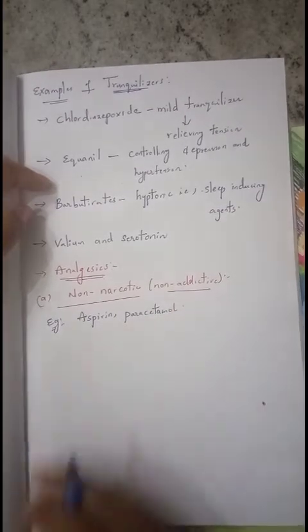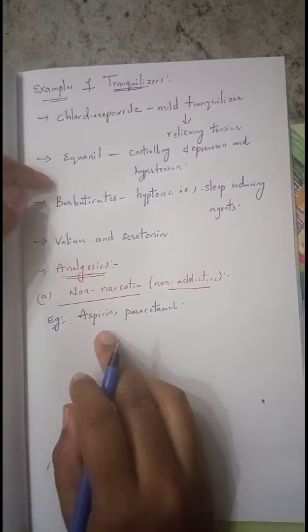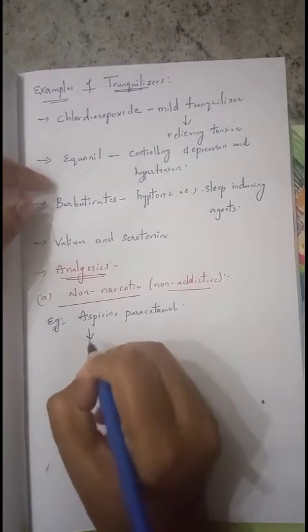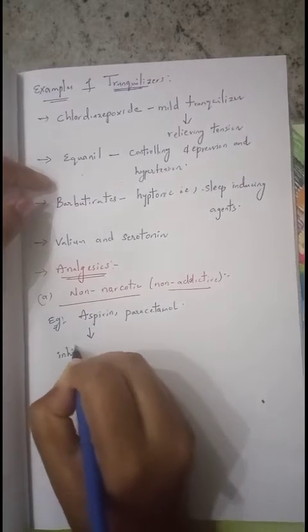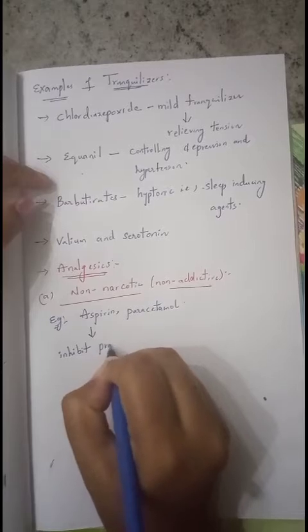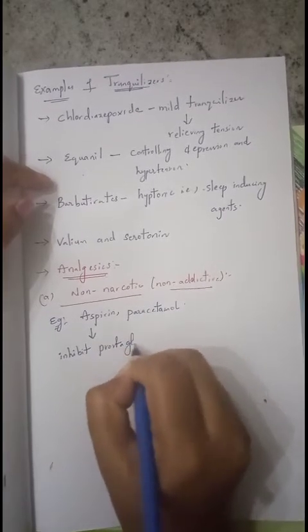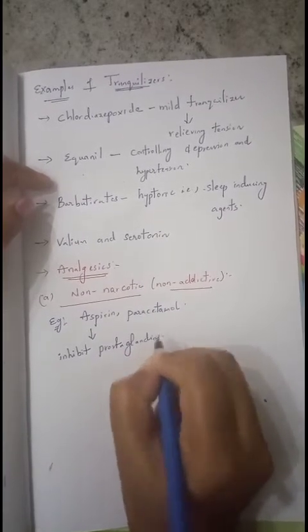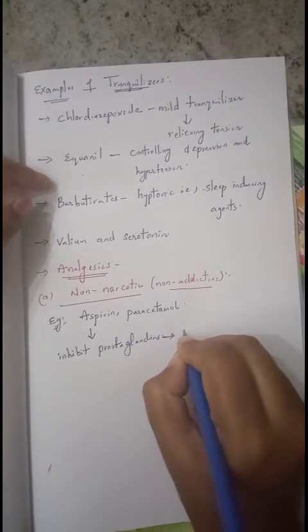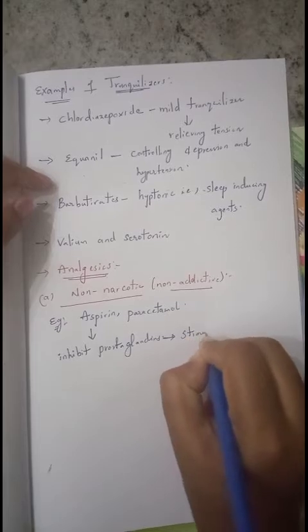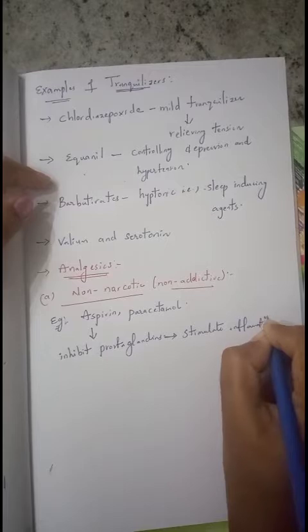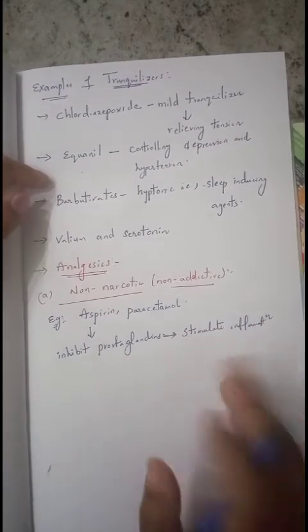Aspirin inhibits the chemical known as prostaglandins, which stimulate inflammation in the tissues and then cause the pain.